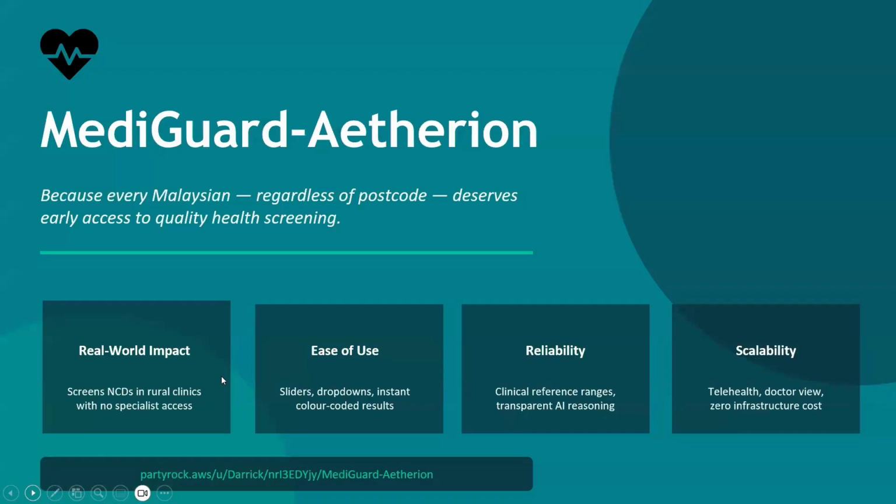Mediguard Ethereum, because every Malaysian, regardless of postcode, deserves early access to quality health screening.